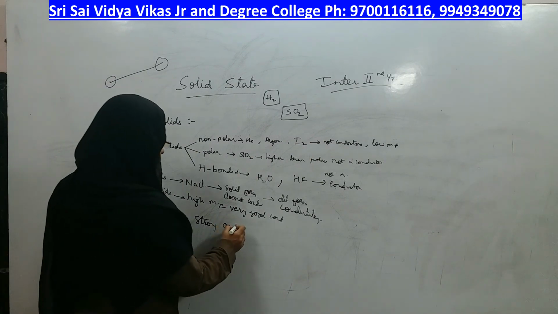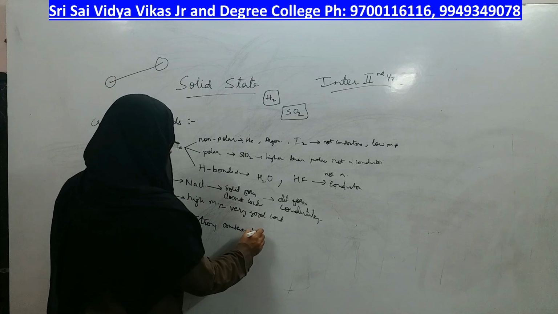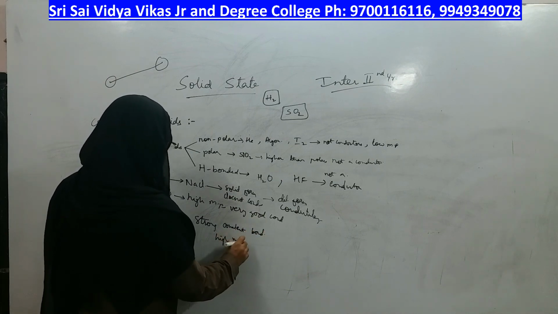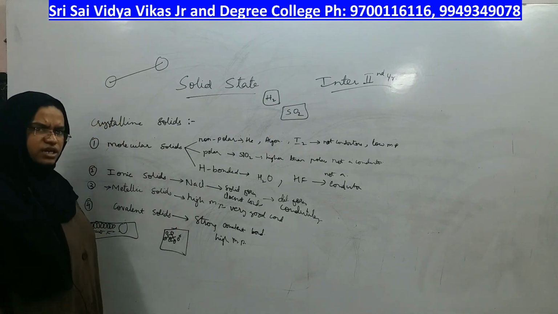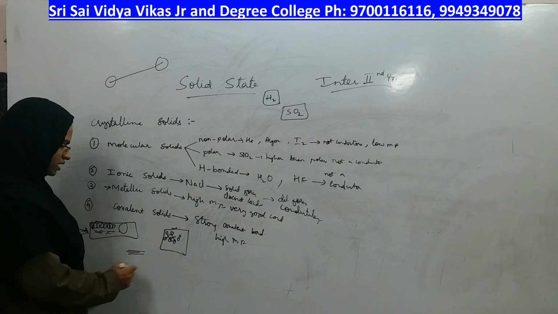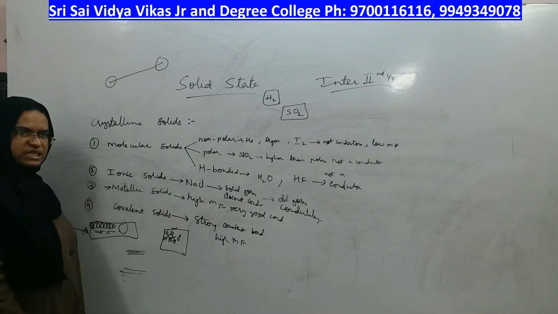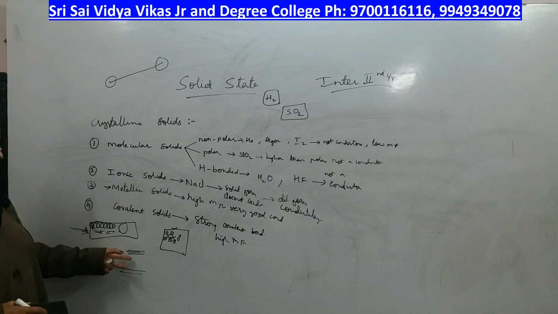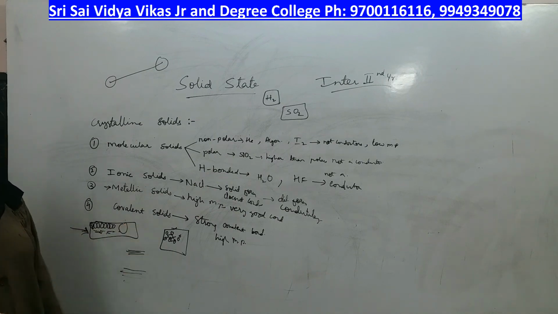Therefore, its melting point will be high. Example is diamond, right? Graphite is not as strong as diamond because it has a layered arrangement, and those layers start to slip. Therefore, it's not that strong compared to diamond, right?